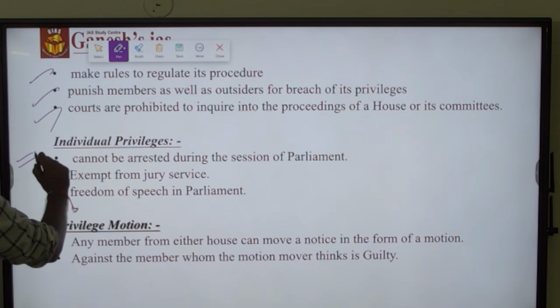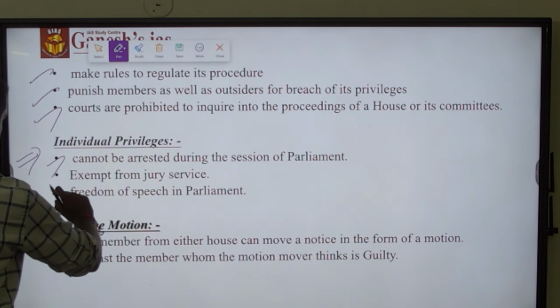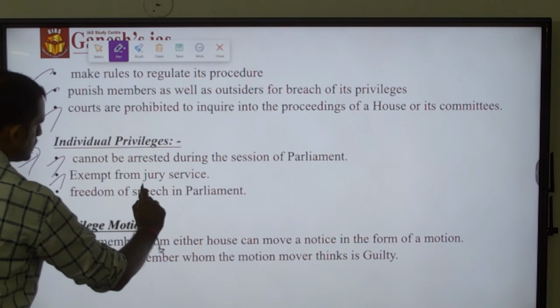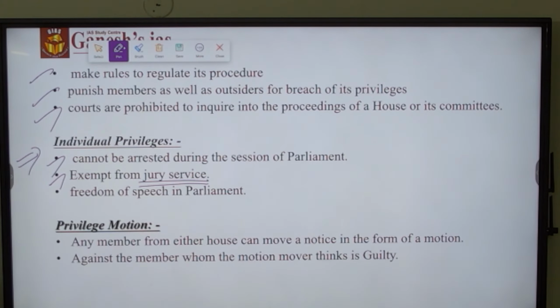Second is individual privilege. He cannot be arrested during the sessions of parliament, and also 40 days before and 40 days after the end of the session of parliament. And he is exempted from jury services. That is, he could not be a witness in a case whenever the session of the parliament is going on.